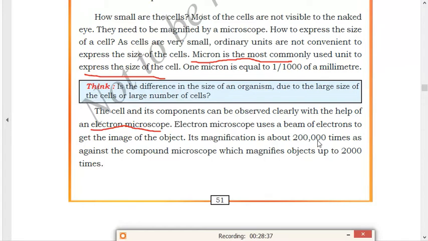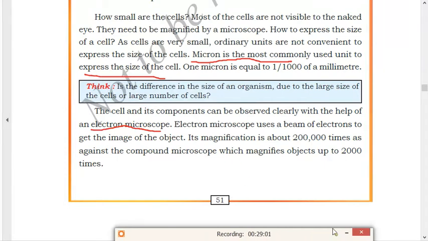Its magnification is much higher compared to the compound microscope, which magnifies objects up to 2000 times only. The magnification of the electron microscope is much more than the compound microscope. So the electron microscope will give a complete structure of the cell. So this is a very good idea to view the structure of the cell through an electron microscope.